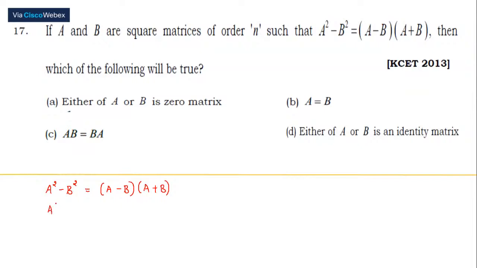Now, the right hand side we can simplify, and this can be written as A square plus AB minus BA minus B square. Now this A square and B square would get cancelled, and we are going to have 0, which is equal to AB minus BA. Or over here, AB is equal to BA.